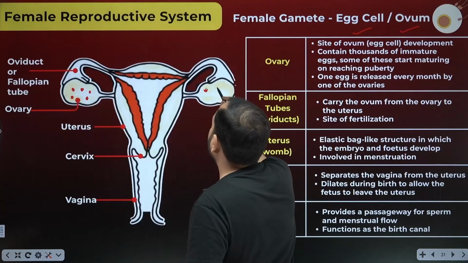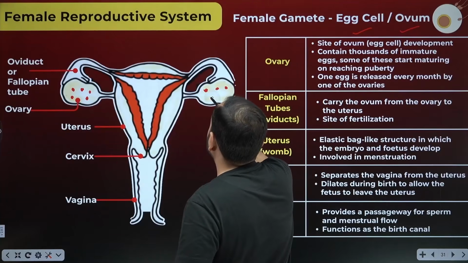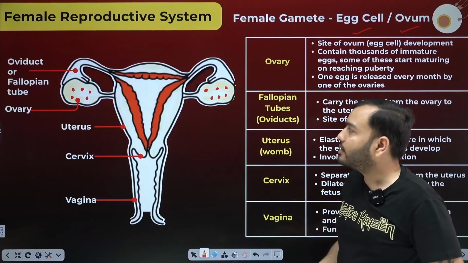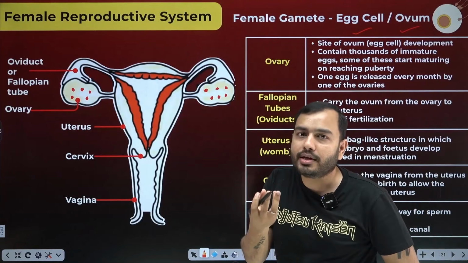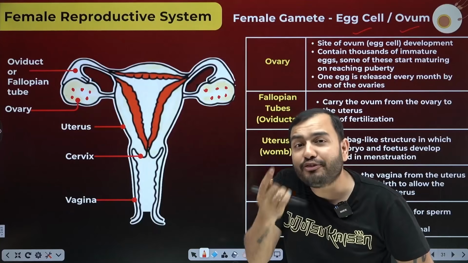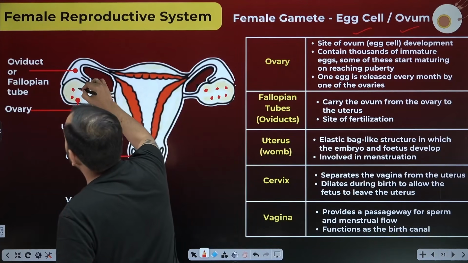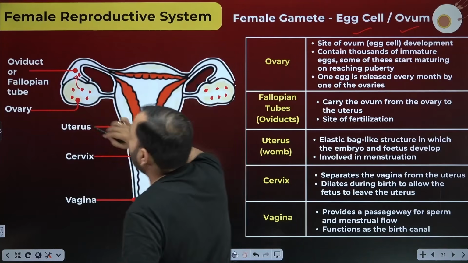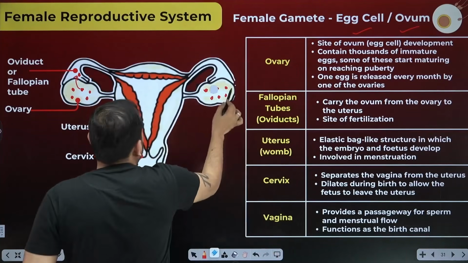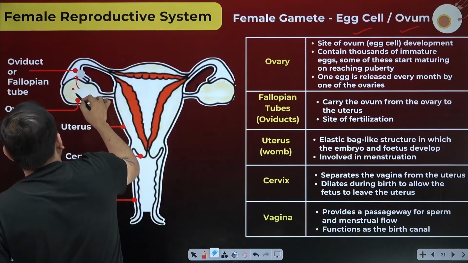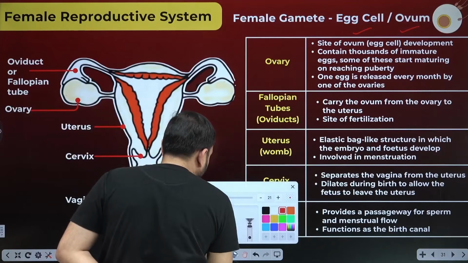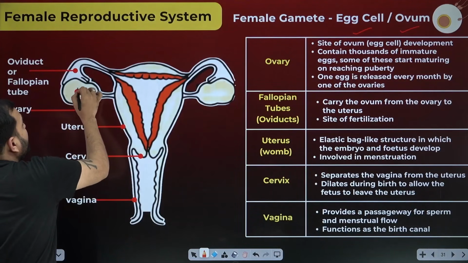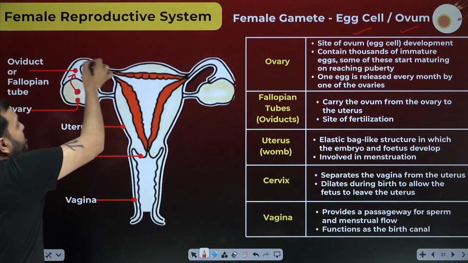But the egg cells inside them, the female gametes, are immature. As the time of puberty comes, these egg cells start maturing. And every month, only one egg cell comes out into the tube. There are two ovaries, but how many eggs every month? Only one. How many egg cells are inside the ovary? There are thousands of egg cells, thousands, not millions. Every month, one egg cell comes out from here into this tube.